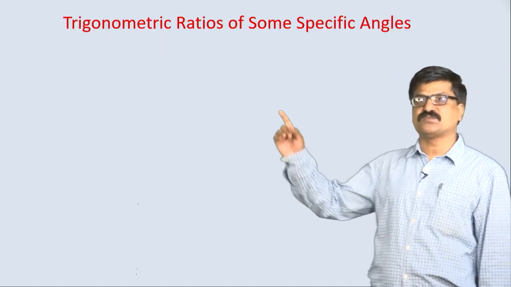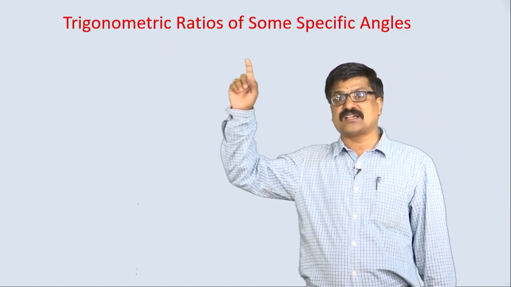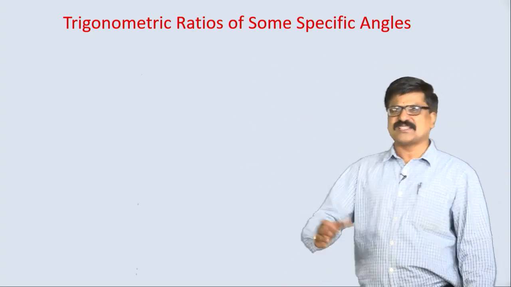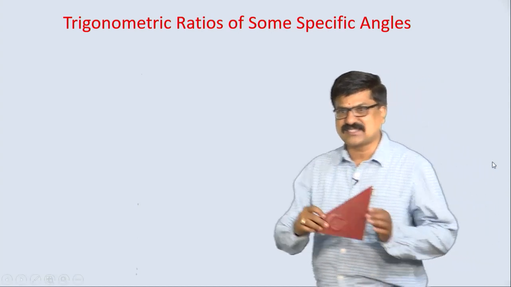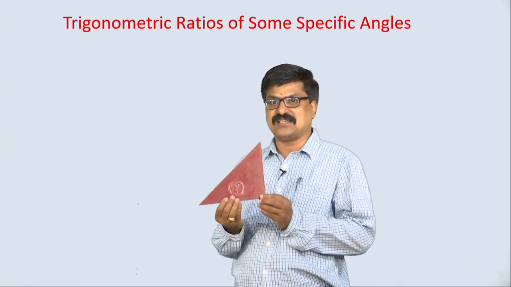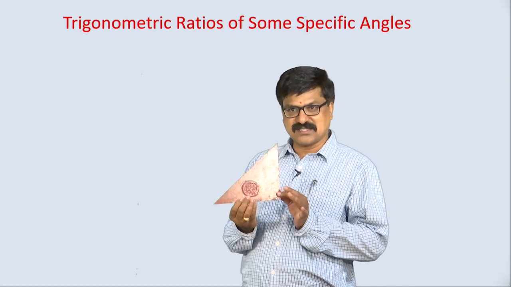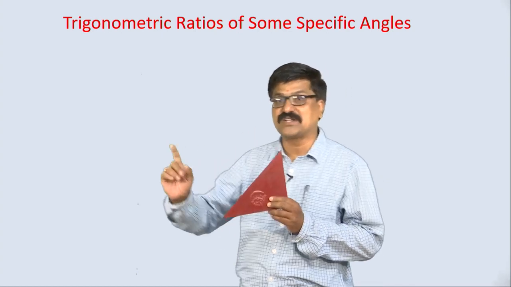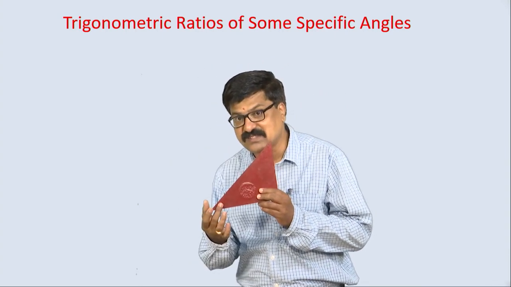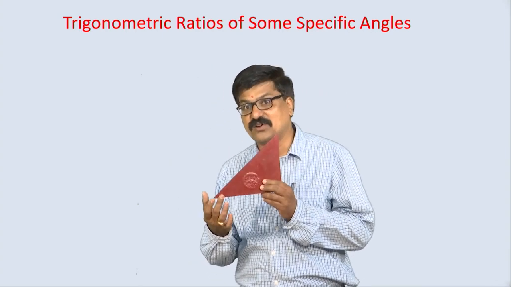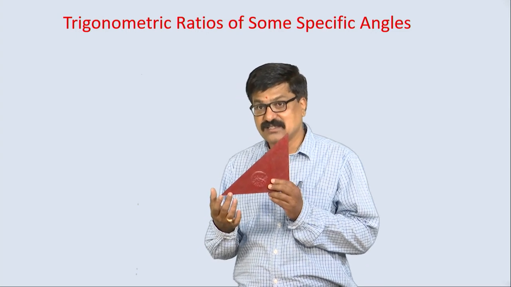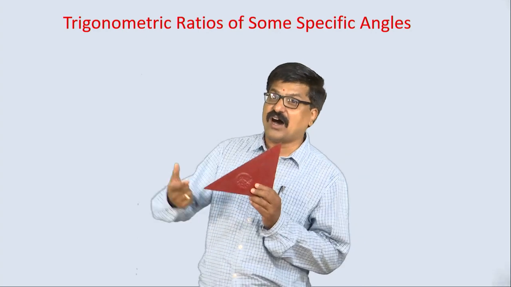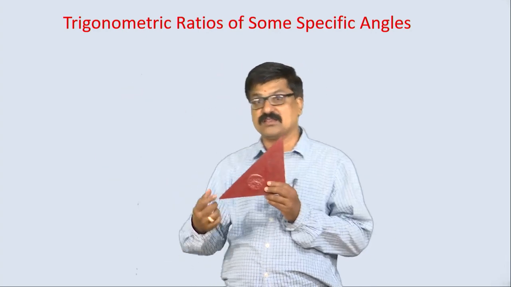Let us take the next one, that is trigonometric ratios of some specific angles. What are the specific angles? Let us take here, I am taking this as a right angle triangle, this is the right angle, these two are acute angles. That means this angle is greater than 0 and less than 90 degrees, right. This may be 1 degree or till 89 we can take.